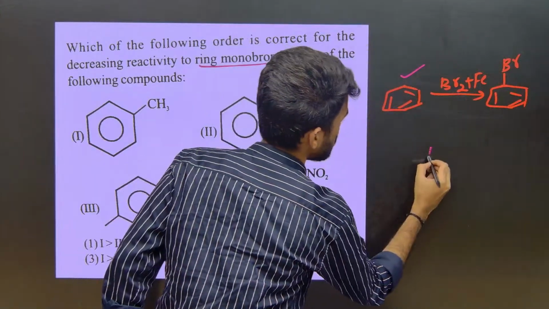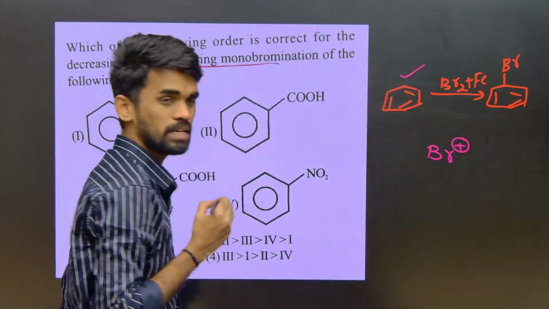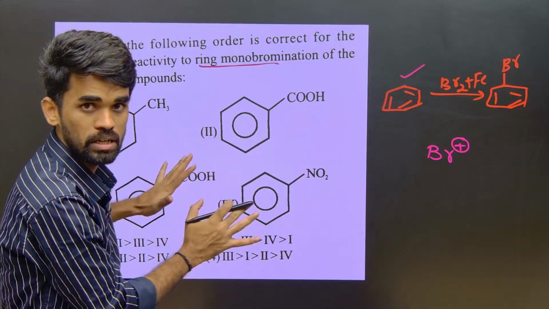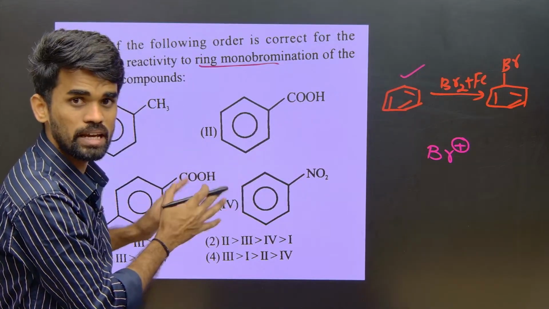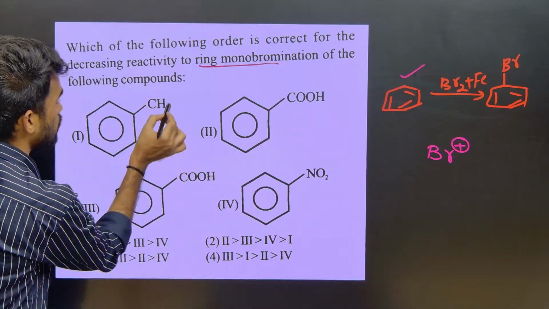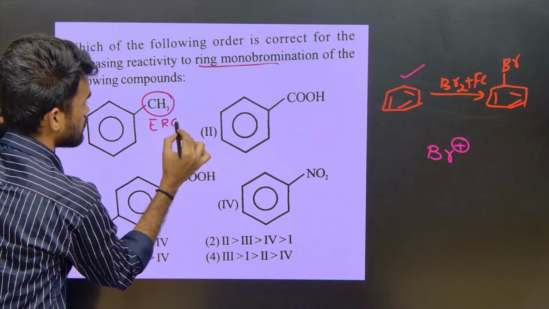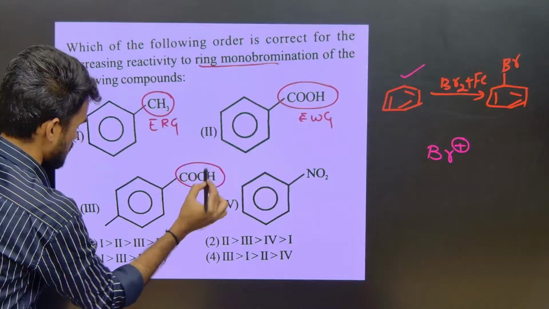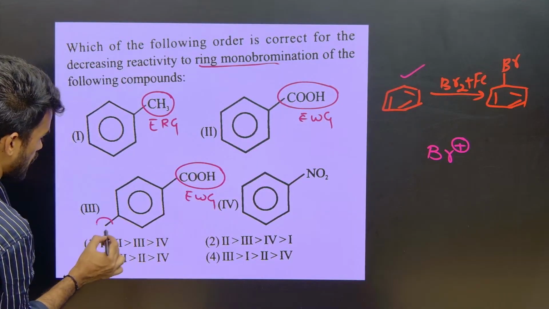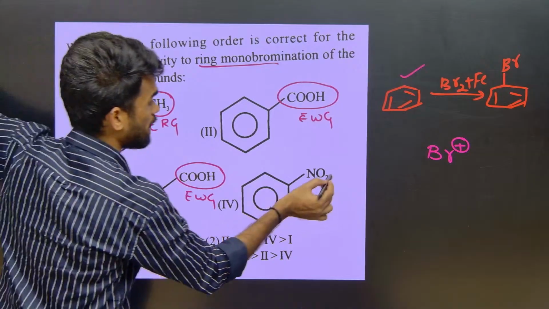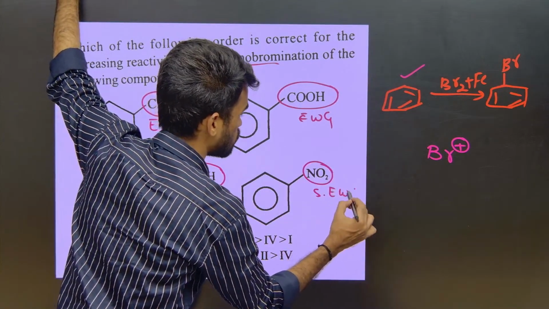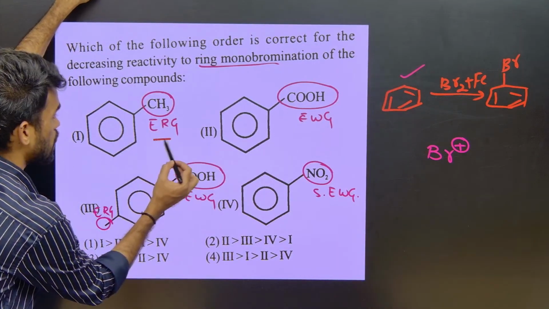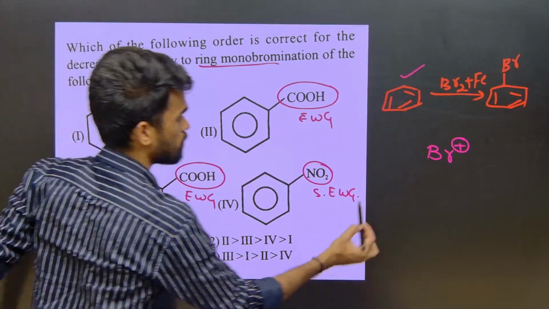Here the bromine electrophile is involved, so it is electron deficient. Our substrate has to be electron rich. So which groups will increase electrons in the ring? Electron releasing groups. Methyl group is an electron releasing group, carboxylate group is an electron withdrawing group, and here we have a carboxylic acid group, also electron withdrawing, and here we have an electron releasing group. And the nitro group is a strong electron withdrawing group. Therefore electrophilic substitution takes place easily in the compound containing an electron releasing group, that is in option 1.